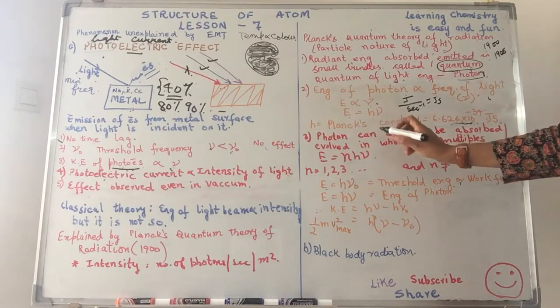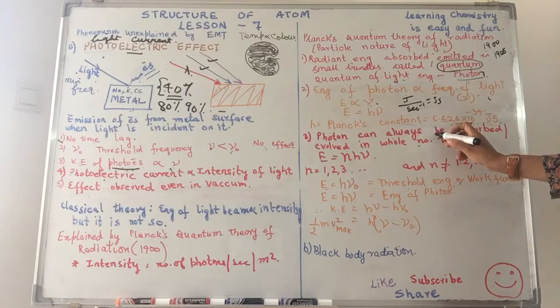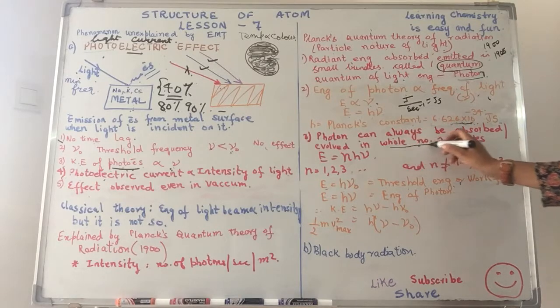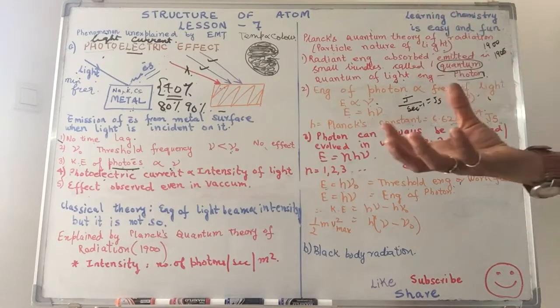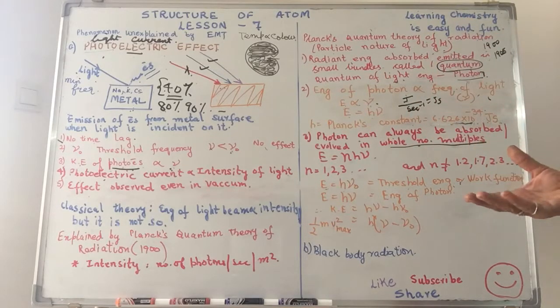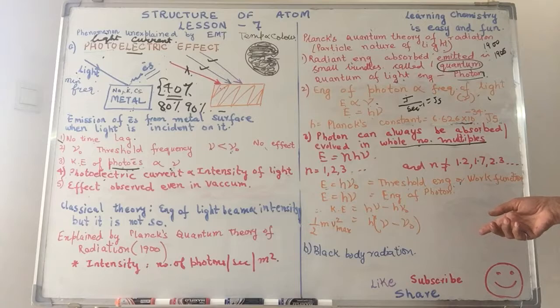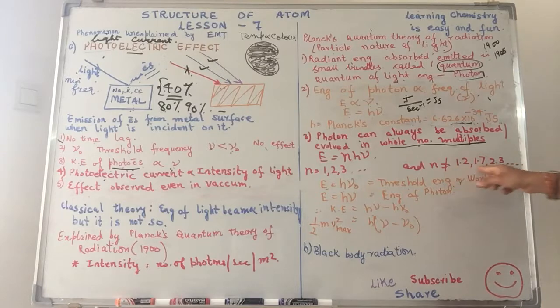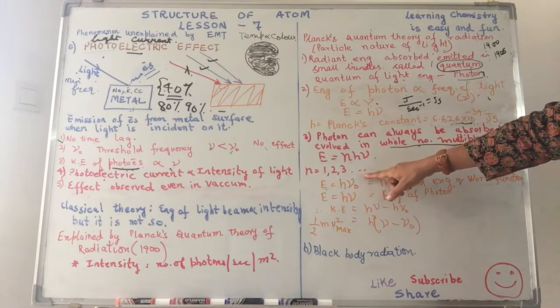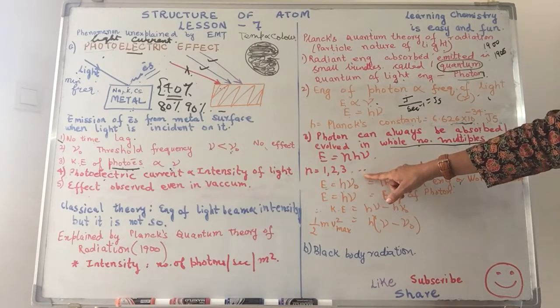Photons can be absorbed or evolved only in whole number multiples. So you can have 1 photon, 2 photon, 3 photon. You can never have 1.5 photon, 1.4 photon, 1 3/4 photon, 2.5 photons. No, we can never have photons being absorbed or evolved as fractions. They are always in whole number multiples.